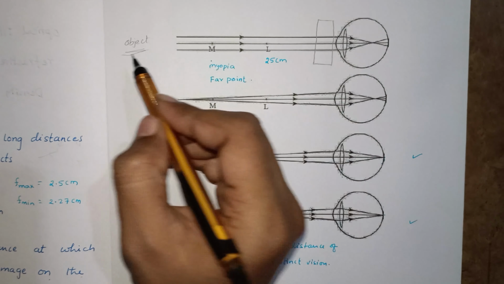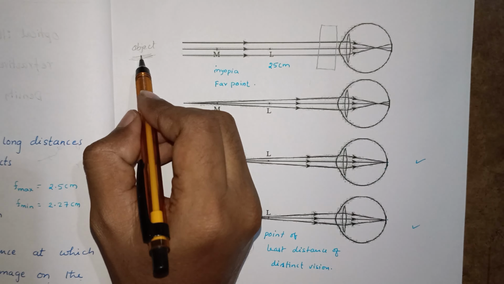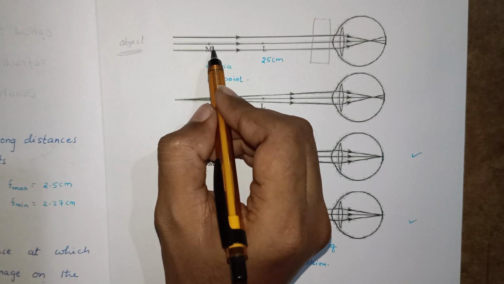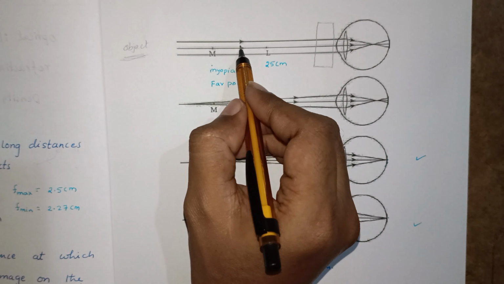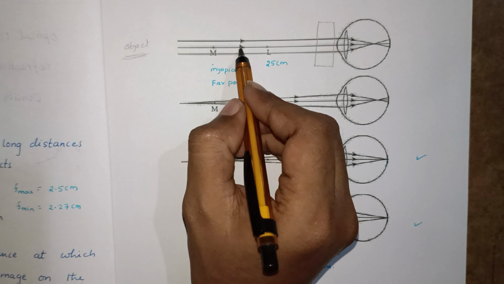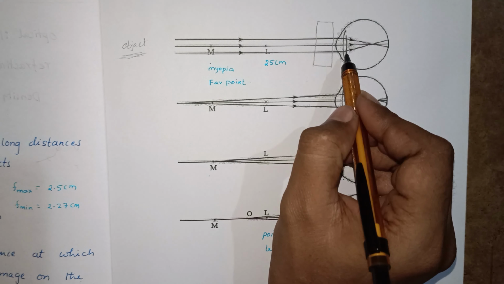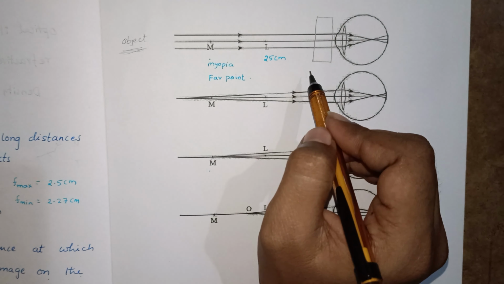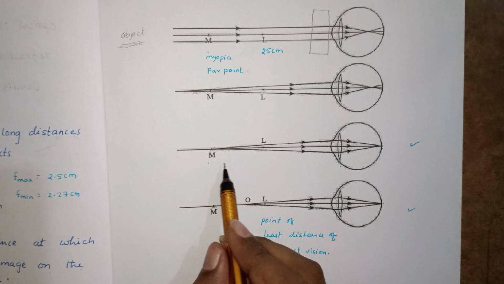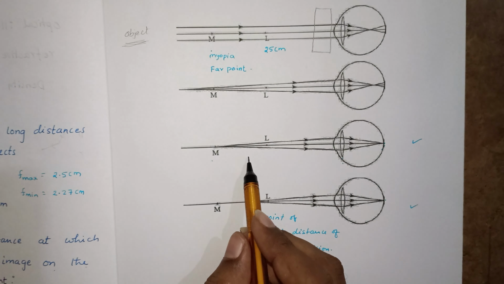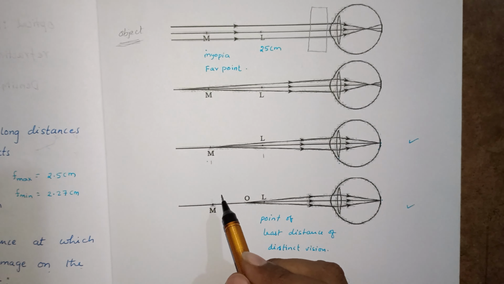What should it do? Wherever we placed the object, its image should form between M and L. That image will act as an object for the eye lens. If we place it between M and L, we can see, no? The person who is suffering with myopia, between M and L, he can see, no?